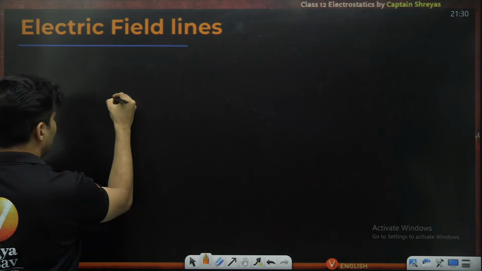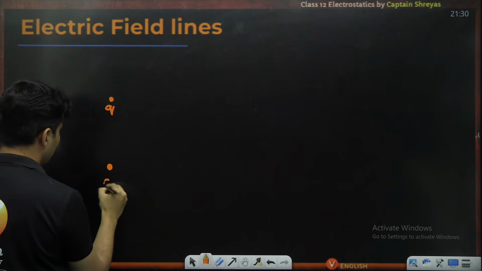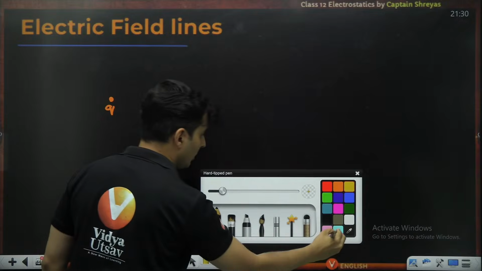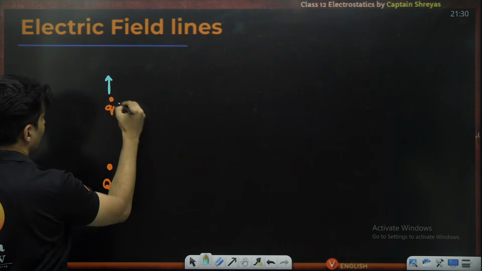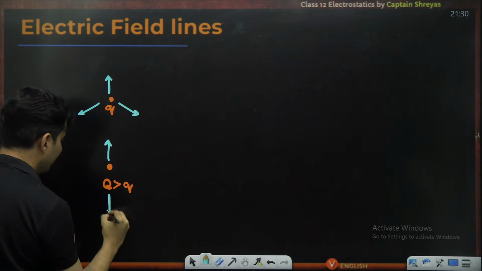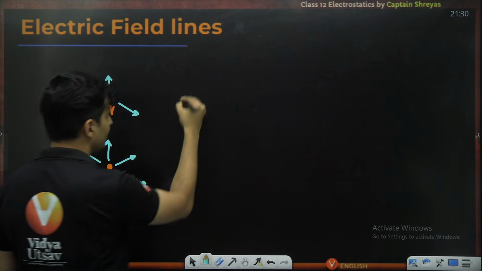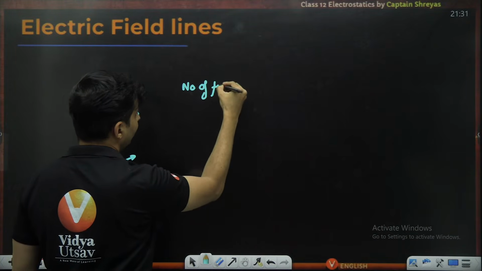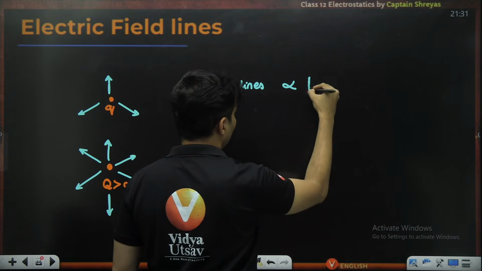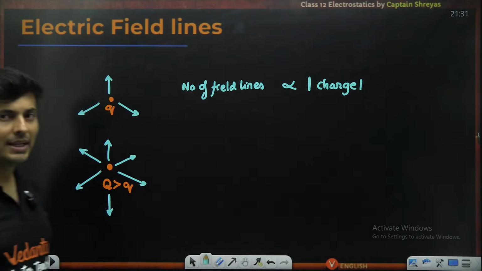if you have a small charge versus a large charge, let's say Q is more than q, then you will see that from a smaller charge, let's say q charge is giving some lines, this big charge will give even more lines. Yes, more the charge, more the number of lines. So the number of field lines is directly proportional to the magnitude of the charge. More the charge, more the number of field lines that you should represent.